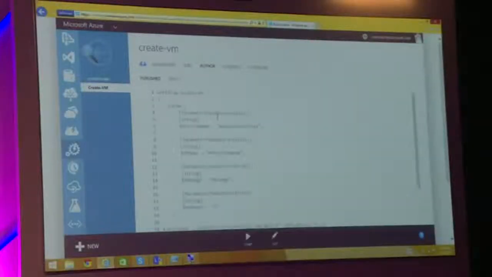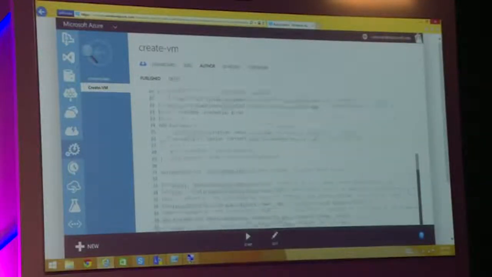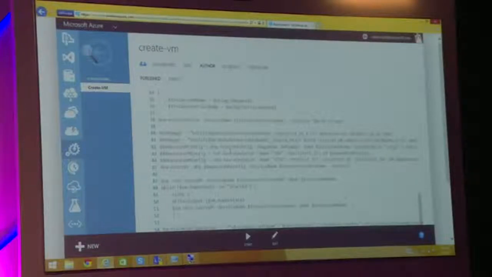I have already created a runbook with the same script that I just showed you, just to ensure that that's the script I have. It's the same script that I showed you a few minutes back, which is creating multiple machines and doing that kind of thing. Normally, when we create it the first time, it will be in the form of a draft. Because I've now tried and tested the script, I've published it so that it becomes a permanent part of my repository. And if I want to run that once, I can just say run.